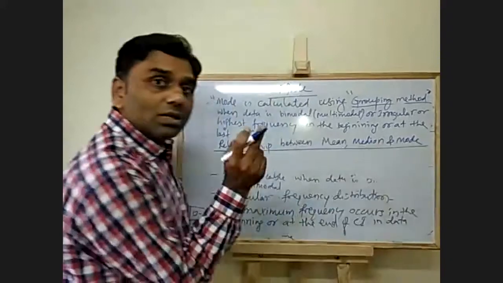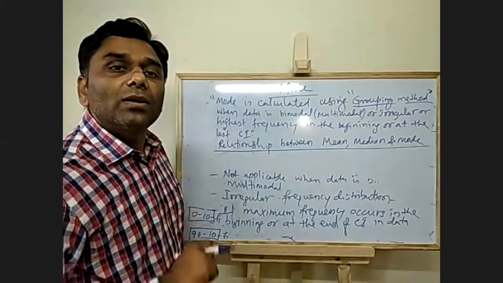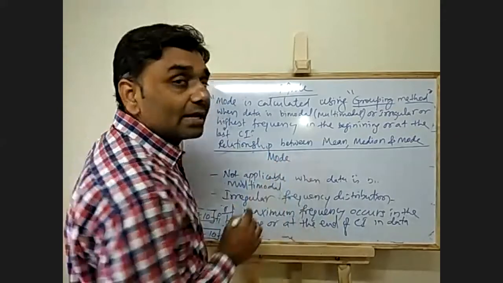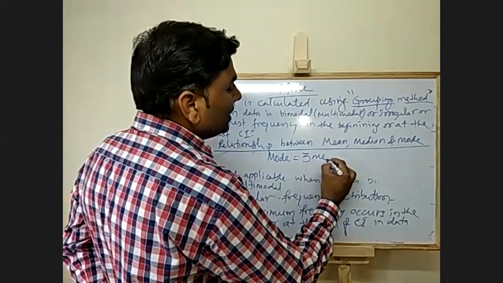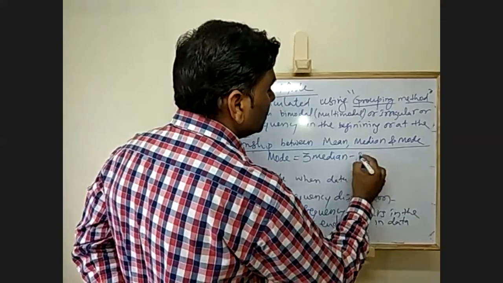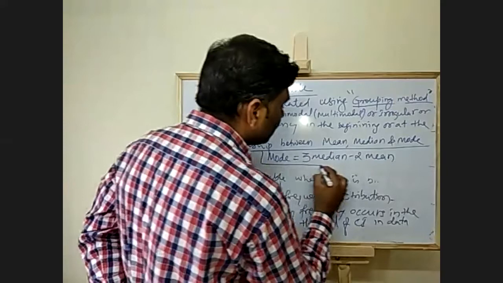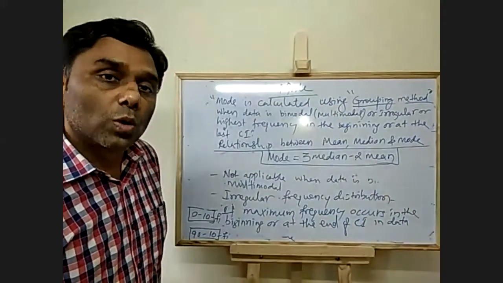We can use this formula and calculate mode. What is the relationship? Mode is equal to 3 median minus 2 mean. So we can use this formula and also calculate mode.